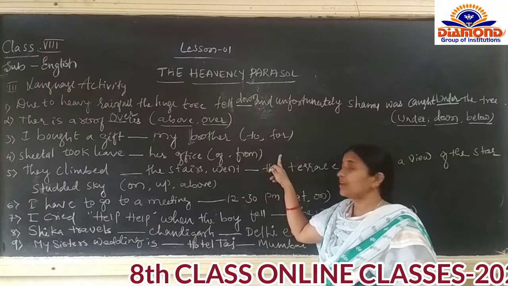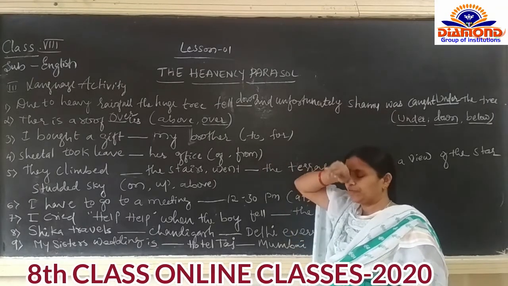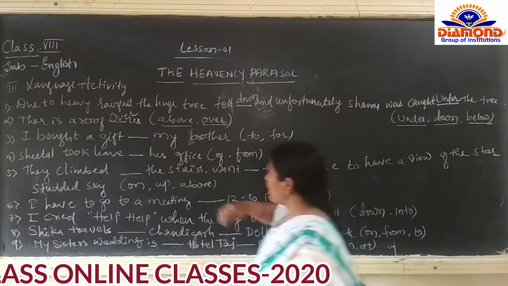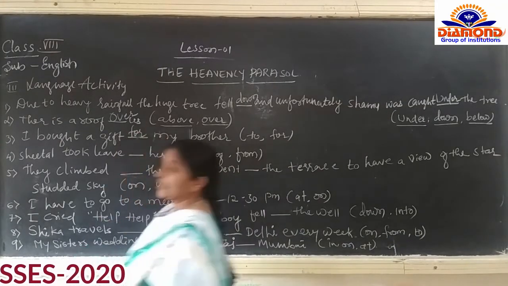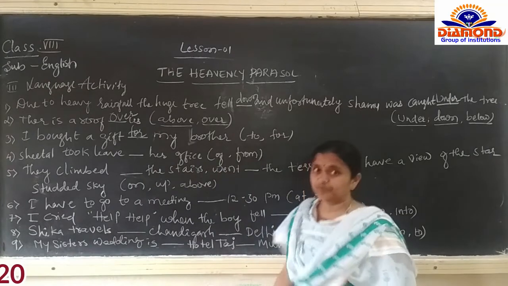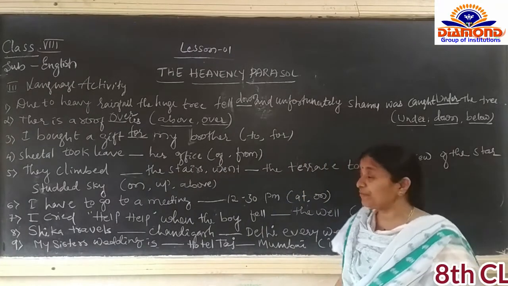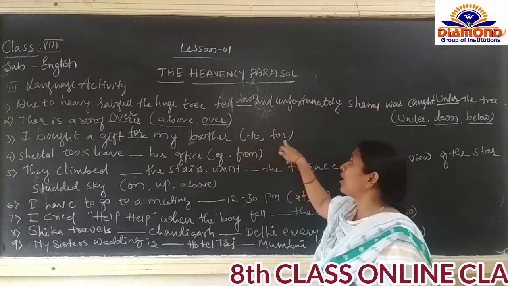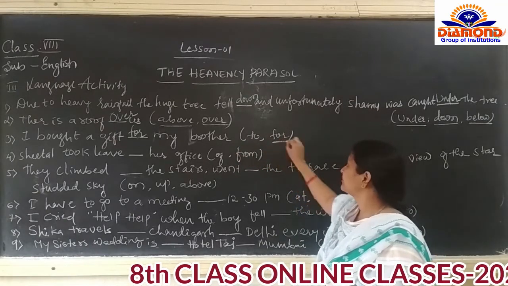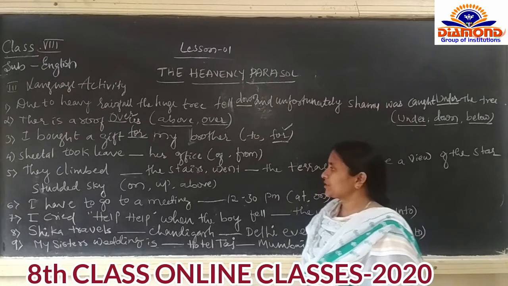Which is used here? I bought a gift for my brother. भाई के लिए गिफ्ट लाया मैं. भाई के लिए means I bought a gift for my brother. This one is the right answer.